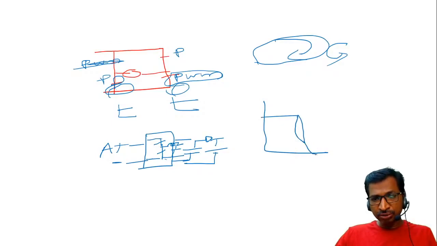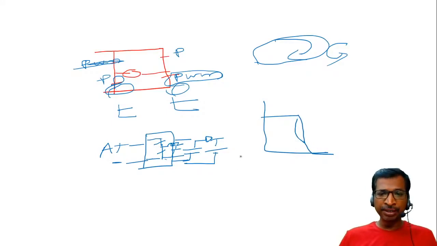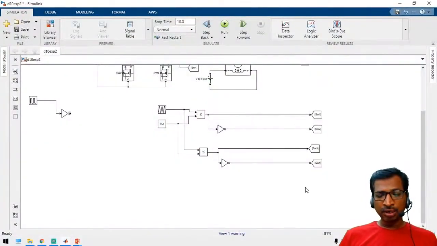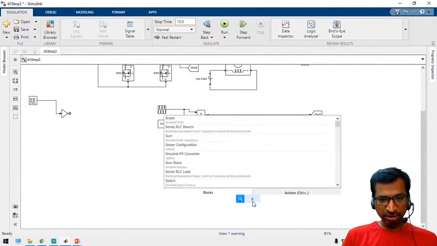The speed will reach the 0 position. So let us check how we can implement this logic in MATLAB Simulink. Just take the same one. Now I'm going to use the switch case. So take a switch.